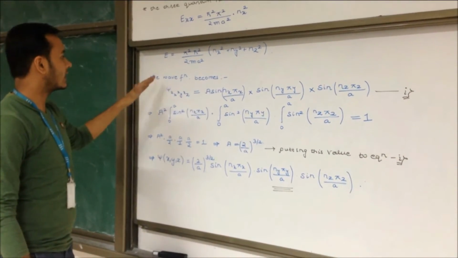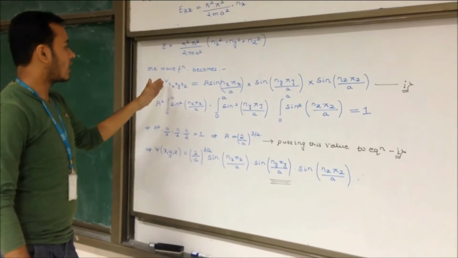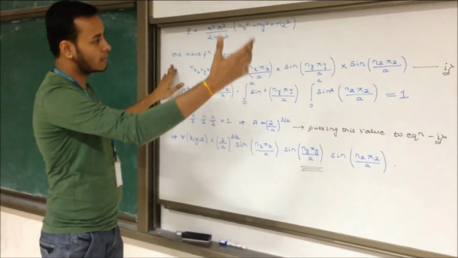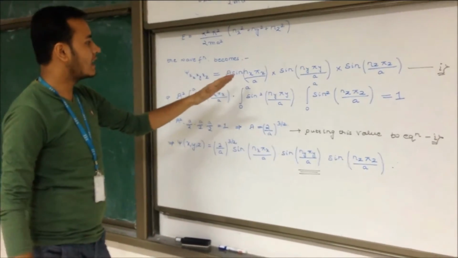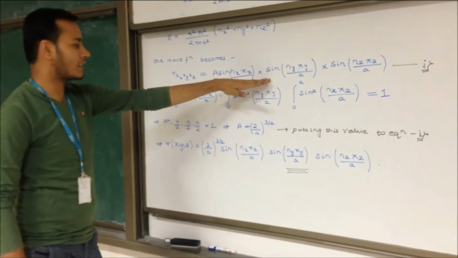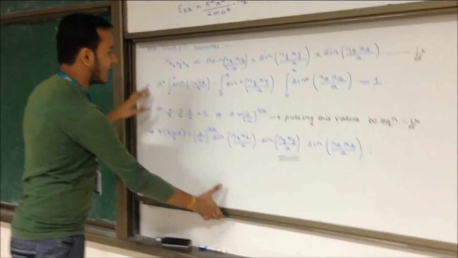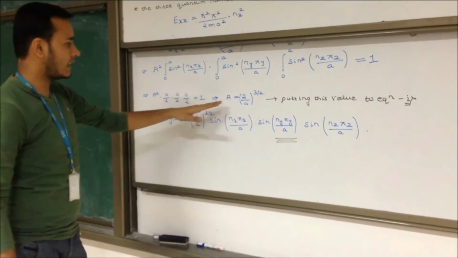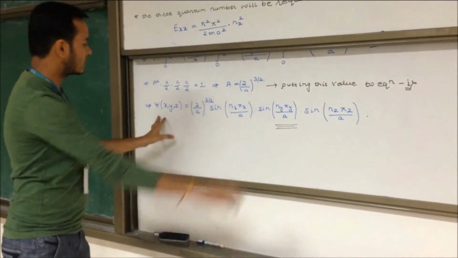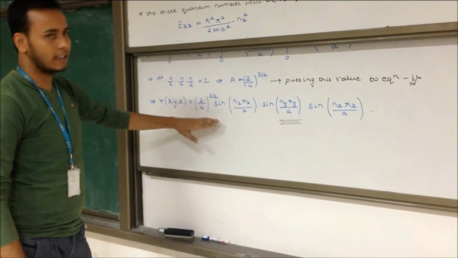Now we are calculating the wave function psi of x, y, z in all three directions. Similar to the 1D box, where psi of x is given by A sine n pi x by a, in the 3D box these expressions show the wave function. After applying the normalization condition, we get the value of A as 2 by a to the power 3 by 2, and this is the resultant wave function after substituting the value of A.